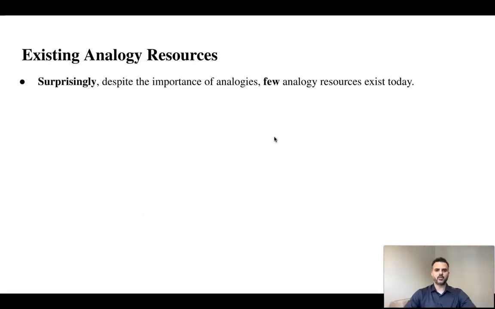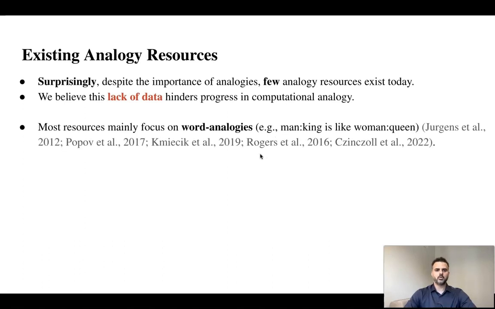Surprisingly, despite the importance of analogies, few analogy resources exist today. We believe this lack of data hinders progress in computational analogy. Most resources mainly focus on word analogies, such as man is to king as woman is to queen. We argue that this setting is too simplistic, often boiling down to a single relation. In the real world, analogies are more complex, often involving multiple entities and intricate relations between them.